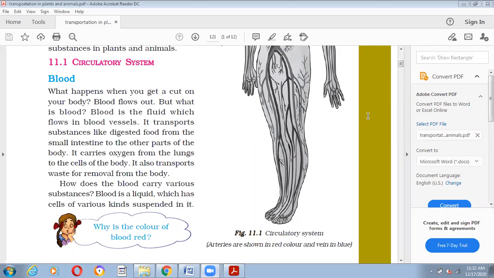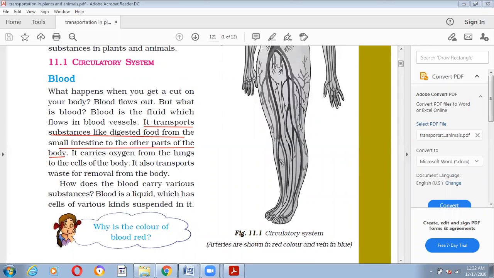It transports nutrients, you can see here, substances like digested food from the small intestine to the other parts of the body.